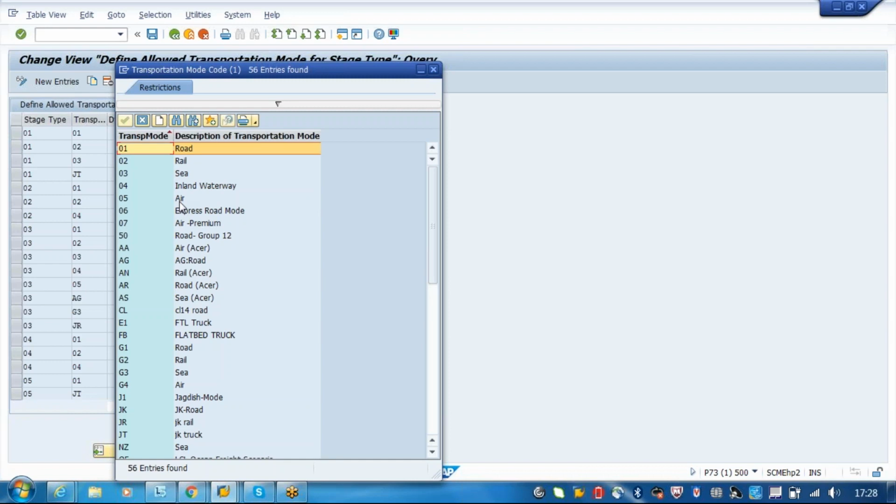So air is not feasible at the pickup location. In the same way, for the delivery location also air will not be there. But if you say 03, that's main carriage, air will be there.